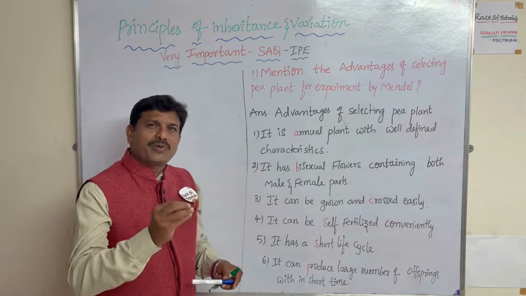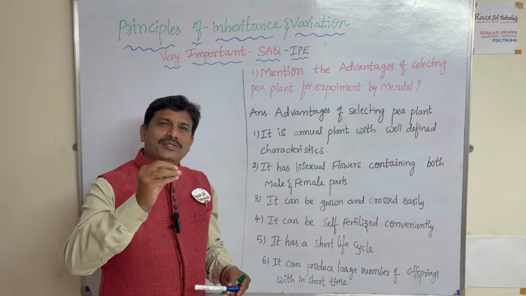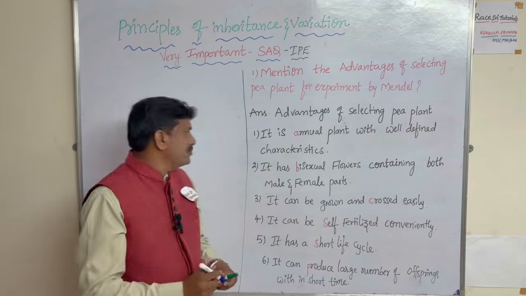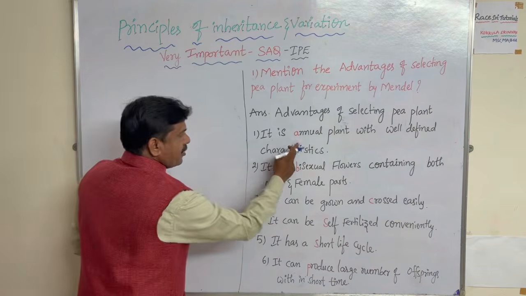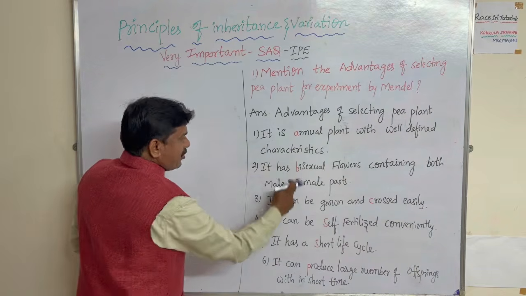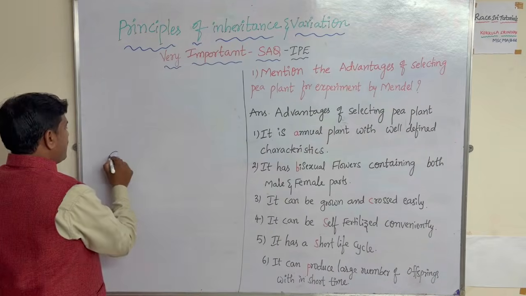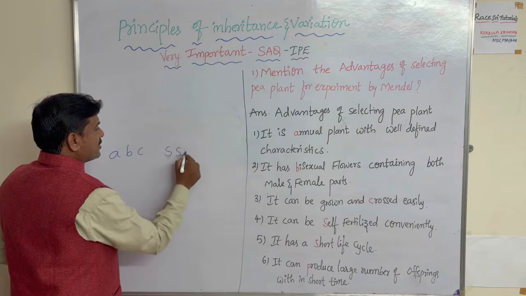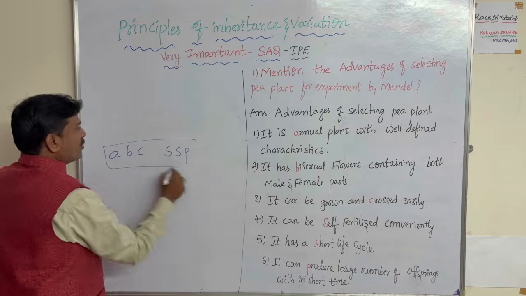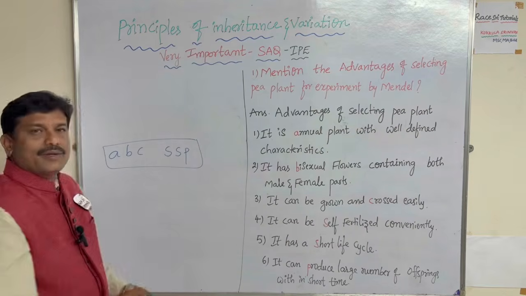A very simplified clue. Race the tutorial is nothing but easy clues. For explanation purposes, the red mark I am going to show here, that code I am giving to you: A B C S S P. That's it. If you know this code, you can write everything.